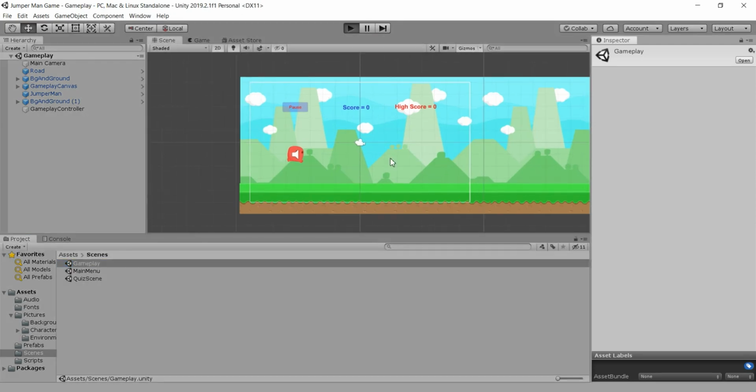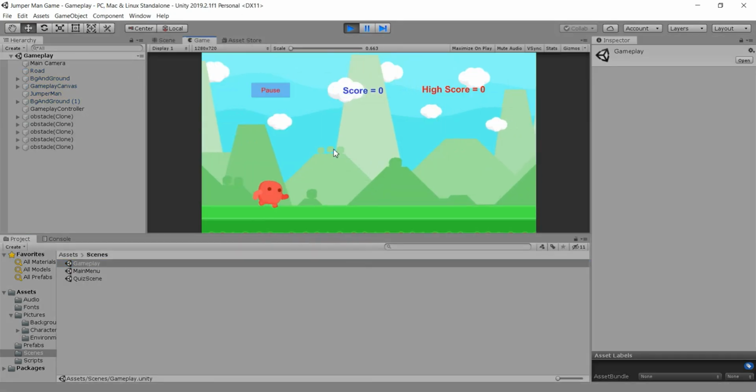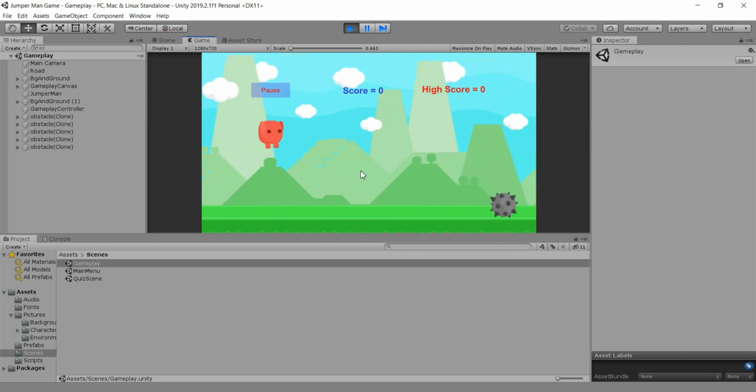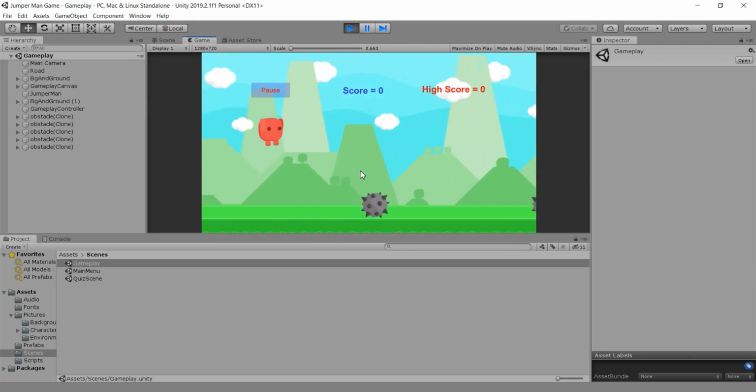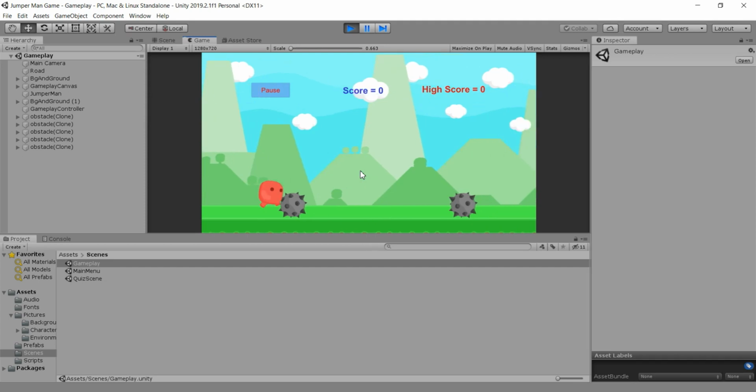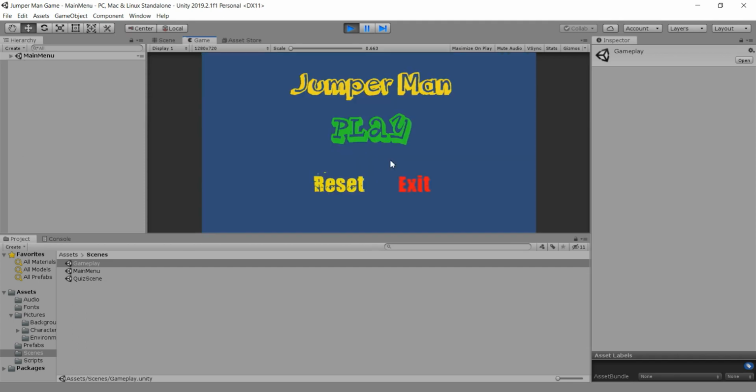Okay guys, now for the final test, play this out. Everything so far works, guys. Now we are going to first test the collision between our player and this obstacle, and we make that collision.